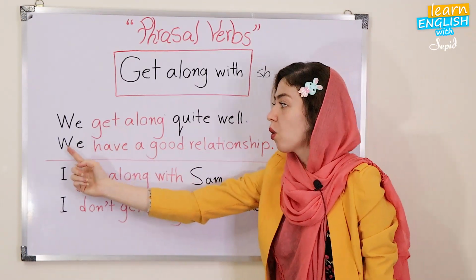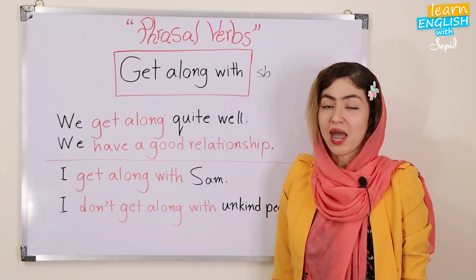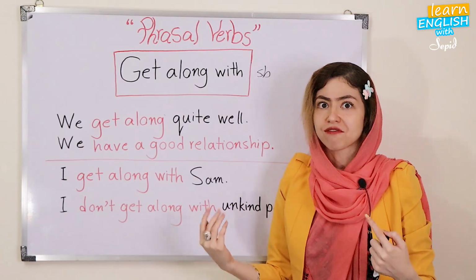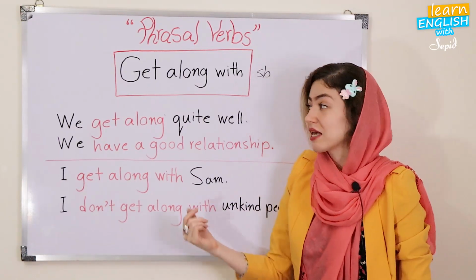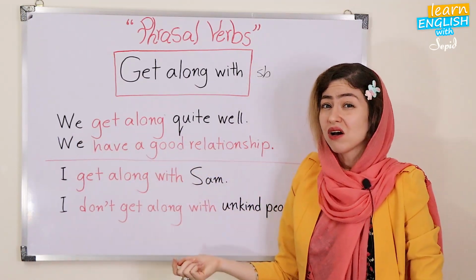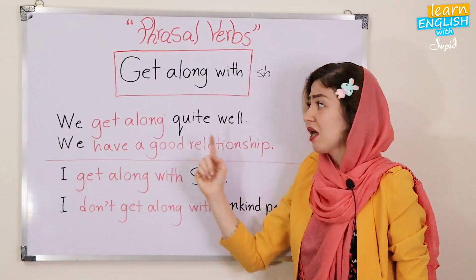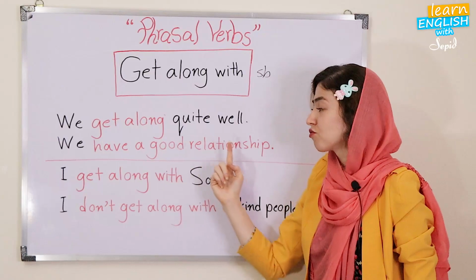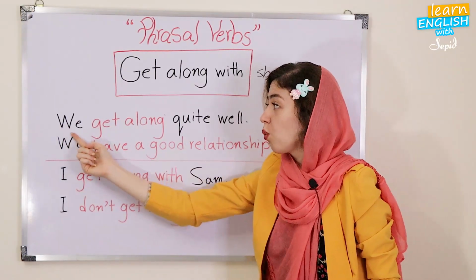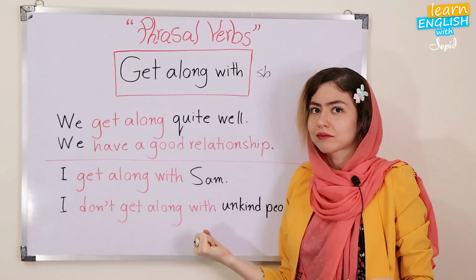It means we have a good relationship. For instance, I'm talking about my friend and I. So I can say we get along quite well. Instead of just using a lot of vocabulary like this, have a good relationship, you can say, we get along quite well.